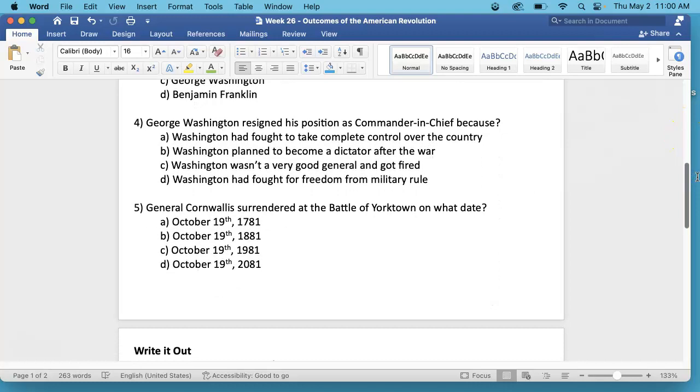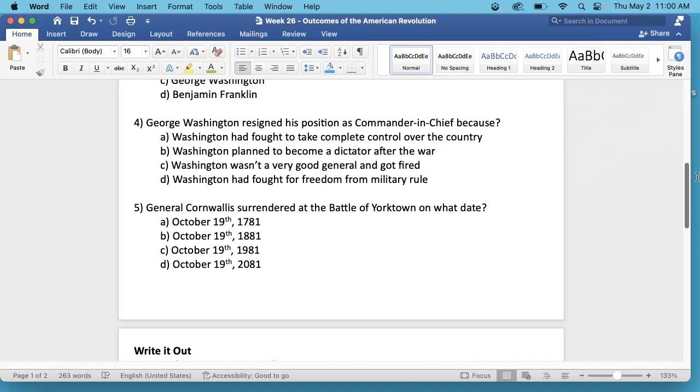Number 4. George Washington resigned his position as Commander-in-Chief because A. George Washington had fought to take complete control over the country. B. Washington planned to become a dictator after the war. C. Washington wasn't a very good general and got fired.